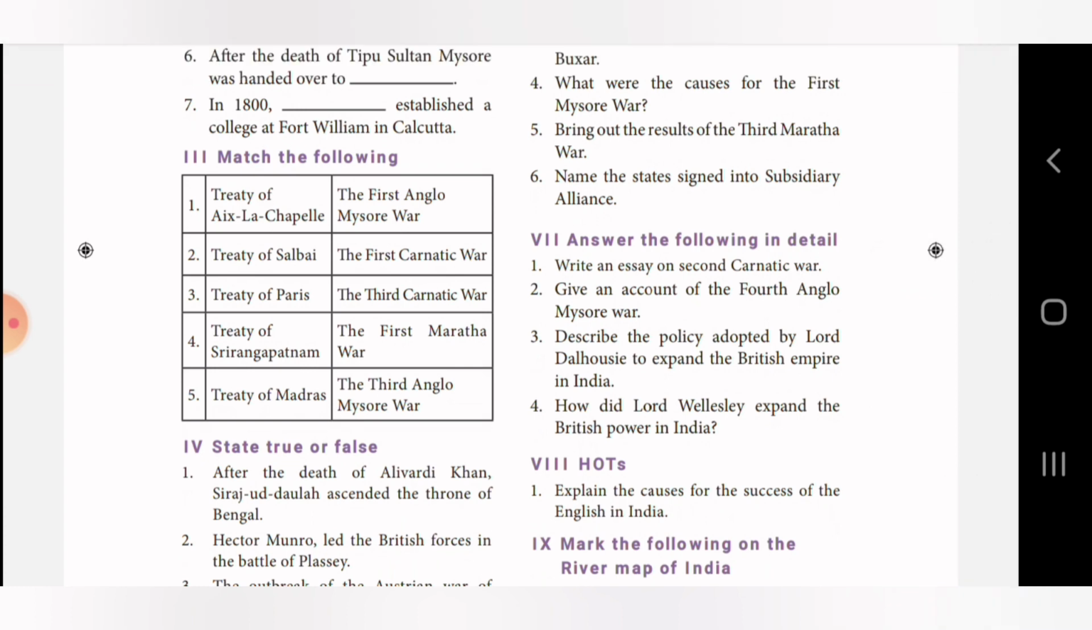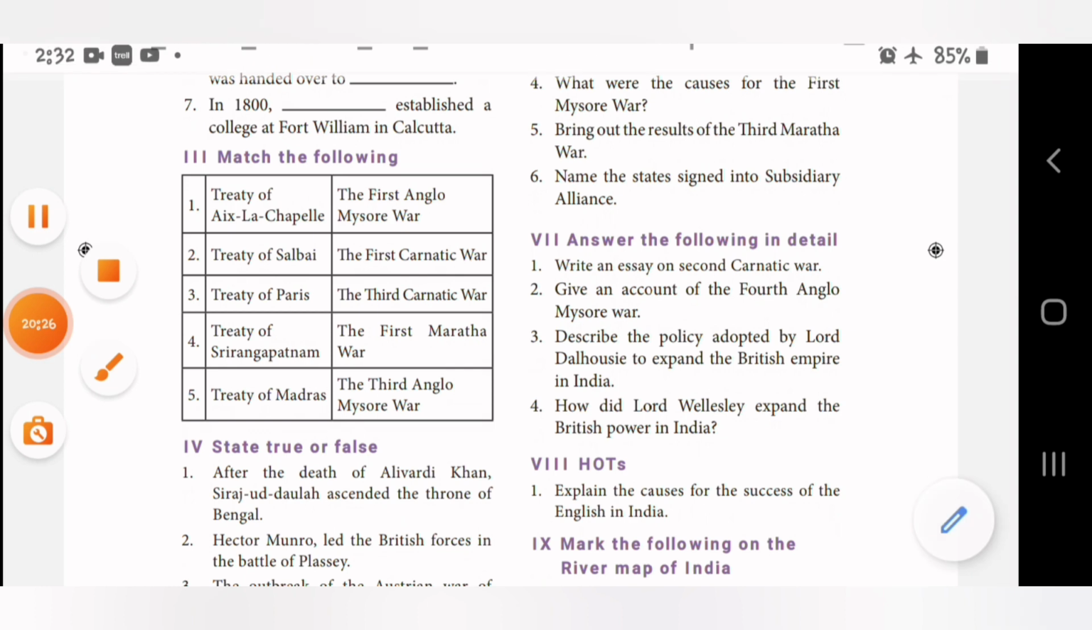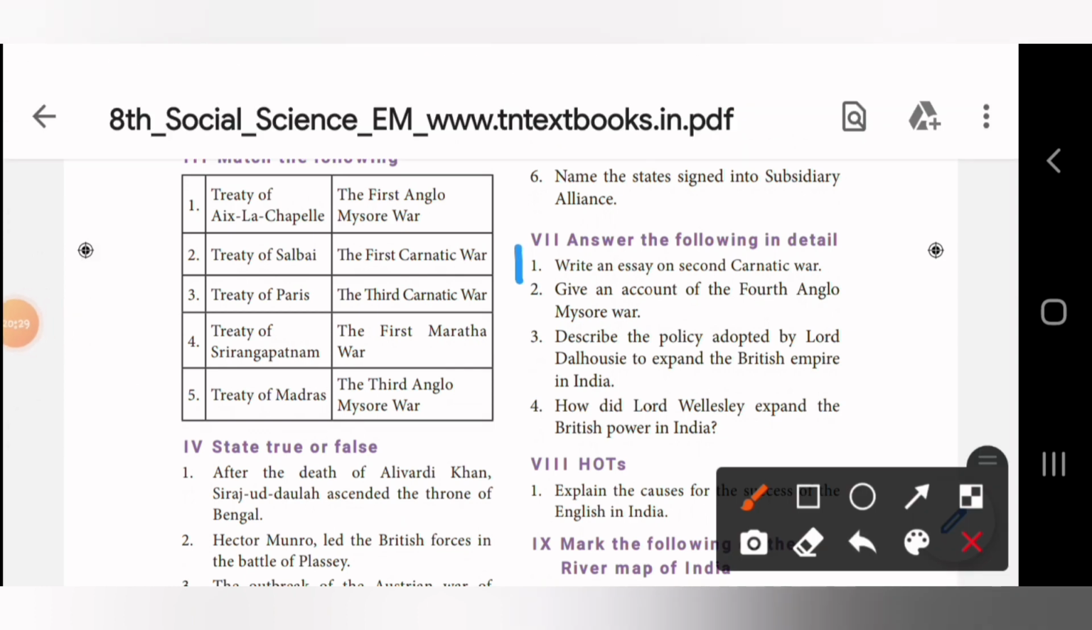Treaty of Aix-la-Chapelle. The answer is First Carnatic War. Second one, Treaty of Salbai. The answer is the First Maratha War. Third one, Treaty of Paris. The answer is the Third Carnatic War. Fourth one, Treaty of Srirangapatnam. The Third Anglo-Mysore War is the answer. And the last, Treaty of Madras. The answer is the First Anglo-Mysore War.